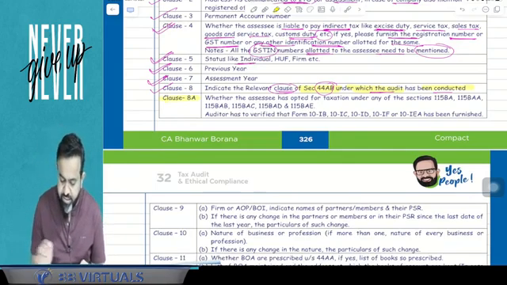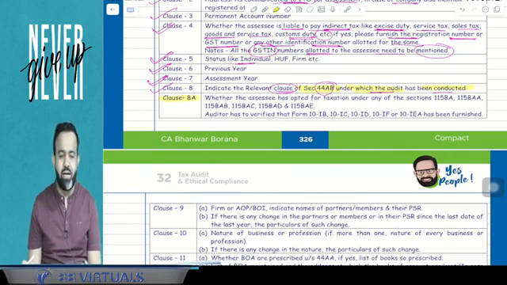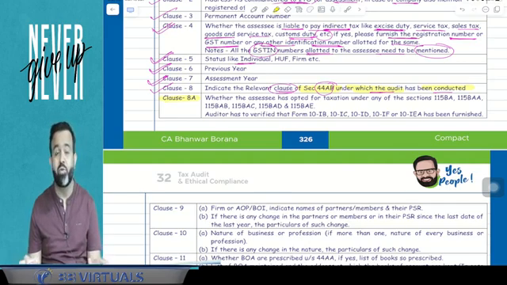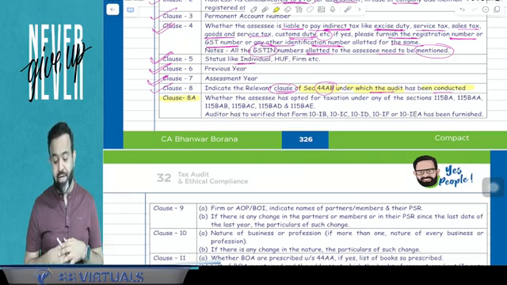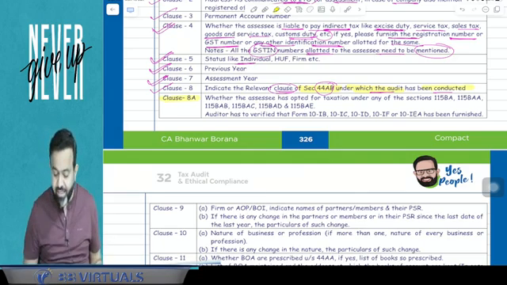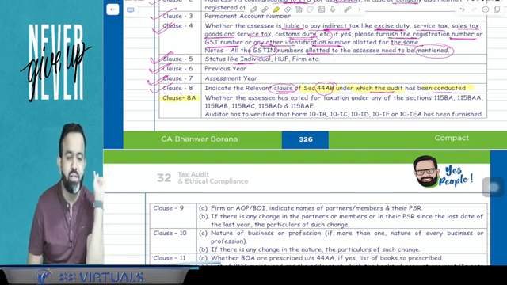Now next is clause number 8A. Here in this form 3CD, clause number 8A is related to whether the assessee is going with the new taxation regime or not. New taxation regime, you know, for the companies there is 115BAA, 115BAB. For the individual and HUF, 115BAC, BAD, BAE. And whether the assessee has filed that form or not: 10IC, 10ID, 10IF, 10IA, 10IEA. So that will be reported in clause number 8A.